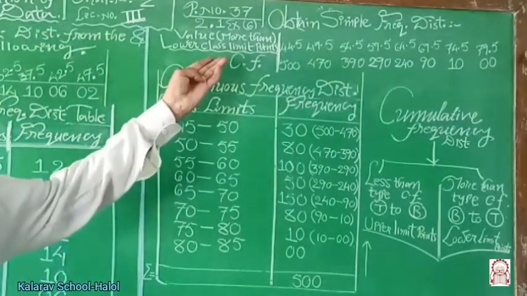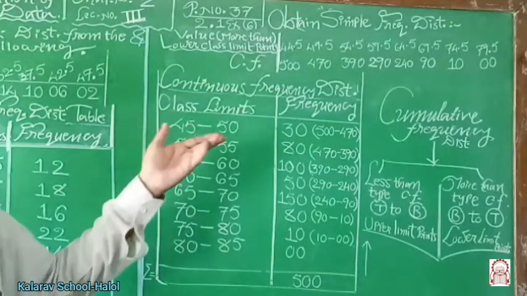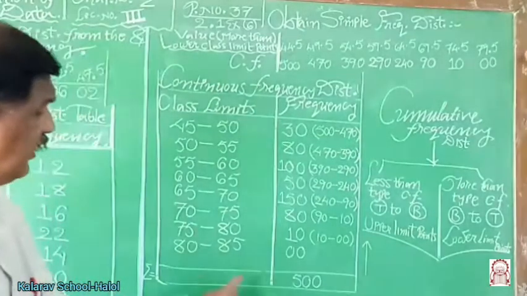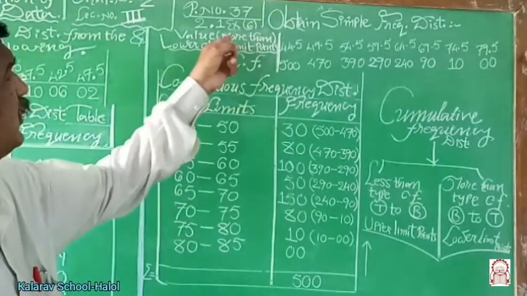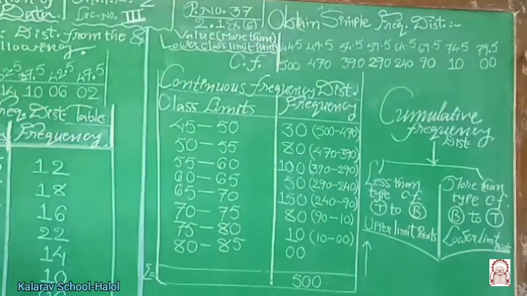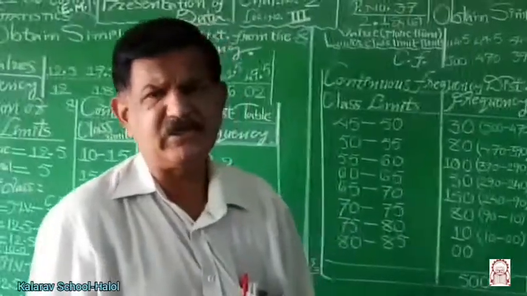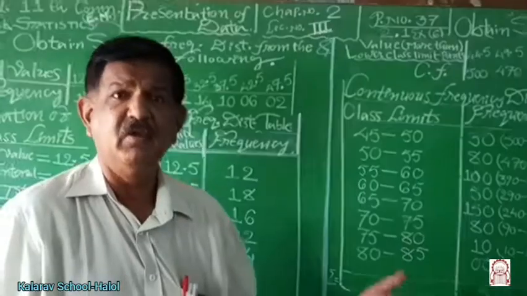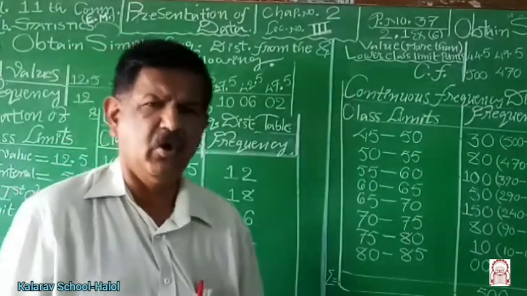If less than type cumulative frequency is given, then the calculation is from top to bottom instead of bottom to top. Therefore, this is the simple frequency distribution with the help of less than type and more than type cumulative frequency distribution. This type of example is in exercise number 2.1. So practice well from our textbook, five to seven examples from the illustrations and exercise examples, and practice at home.